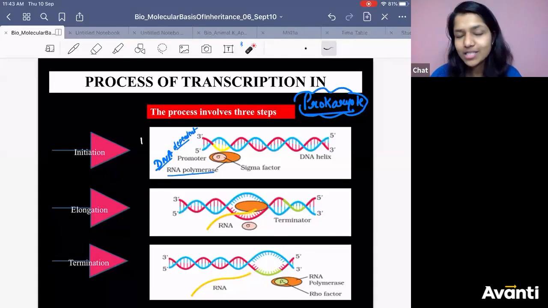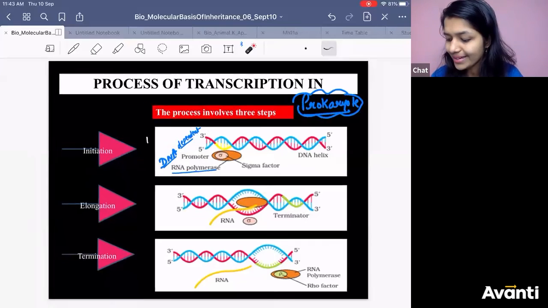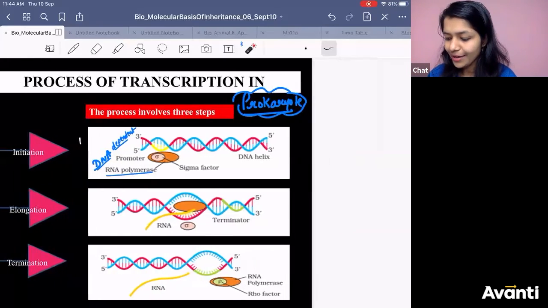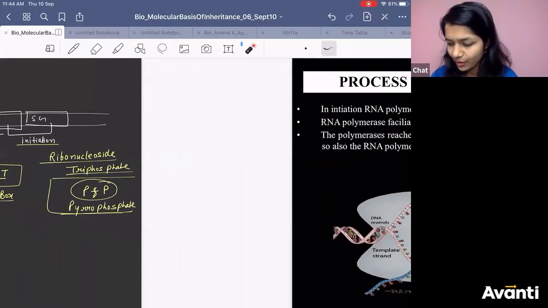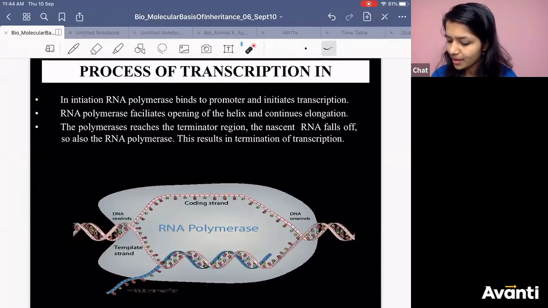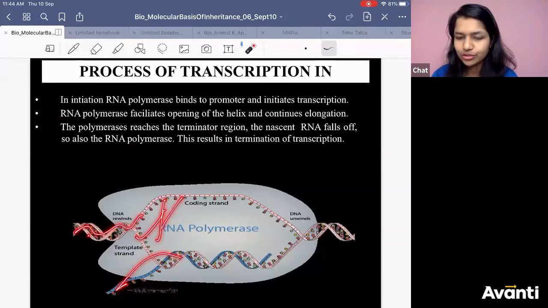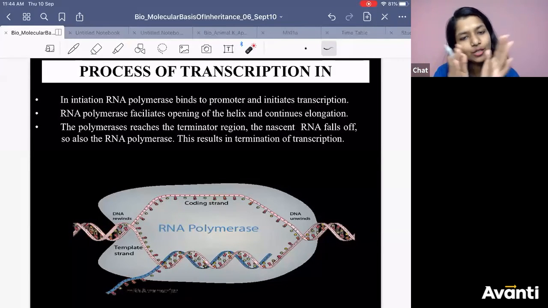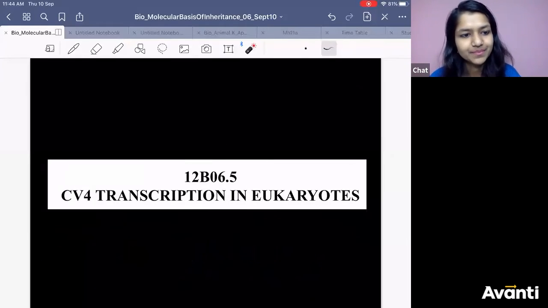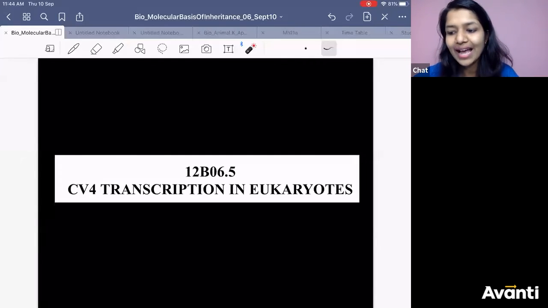I have explained it once more, Chetna. Got it? So that is the process of transcription in prokaryote. I hope it is clear to everyone. So you can see, the moment transcription is happening now, again the DNA will make the hydrogen bond. It will separate, but again it will come back. DNA will again become double-stranded. The moment RNA will come out, DNA will again become normal. Got it? So now transcription in eukaryote.